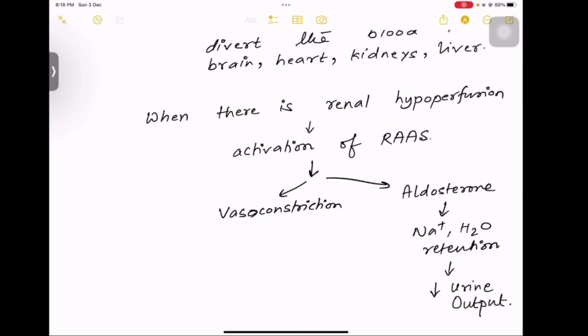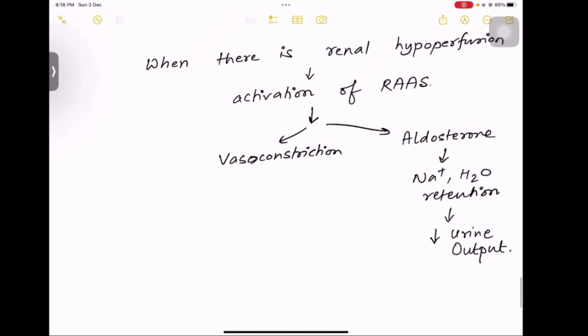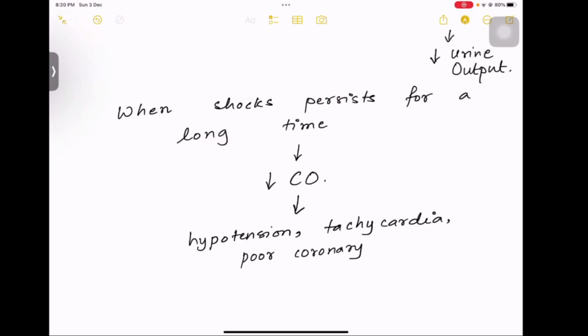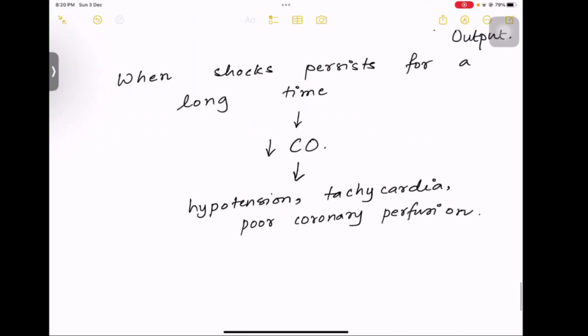Now, RAS system also causes vasoconstriction and it also releases aldosterone. Aldosterone will try to retain sodium and water in the body and that will cause a decrease in urine output. क्योंकि water retention हो रहा है तो urine output कम हो जाएगा. Now, if the shock persists for a long period of time, it will cause decrease in cardiac output. इससे hypotension होगा, tachycardia होगा, poor coronary perfusion होगा, right?